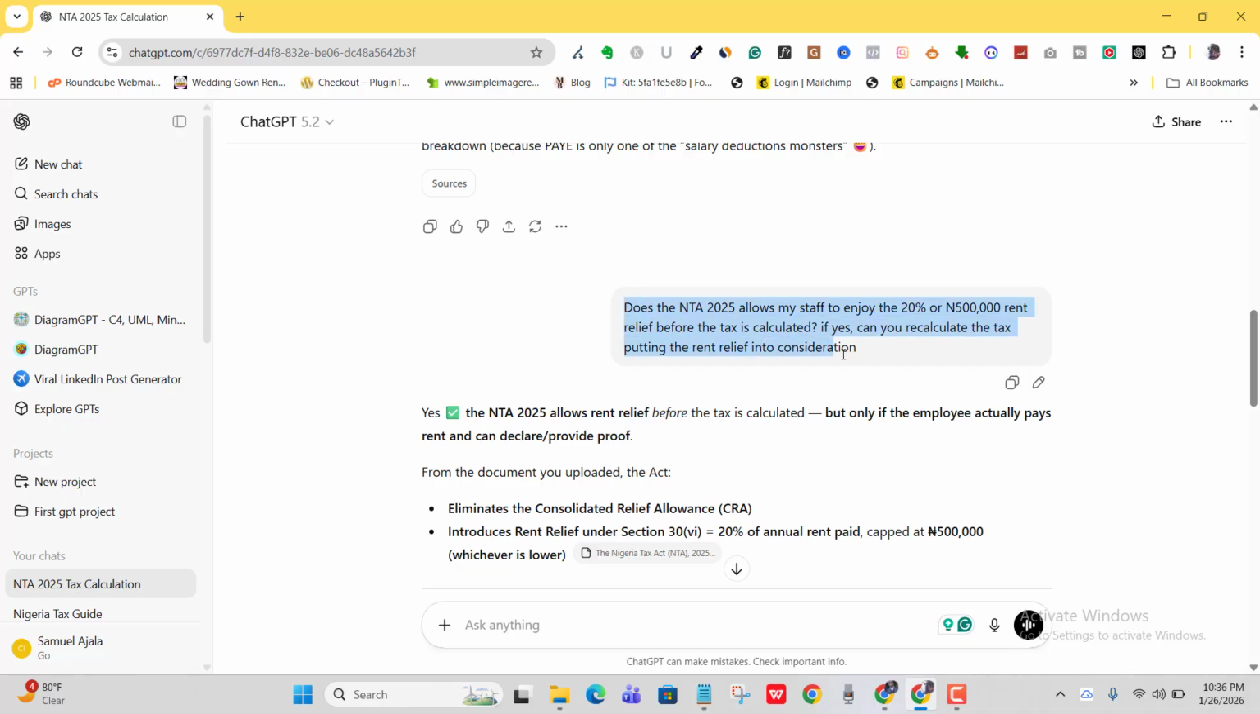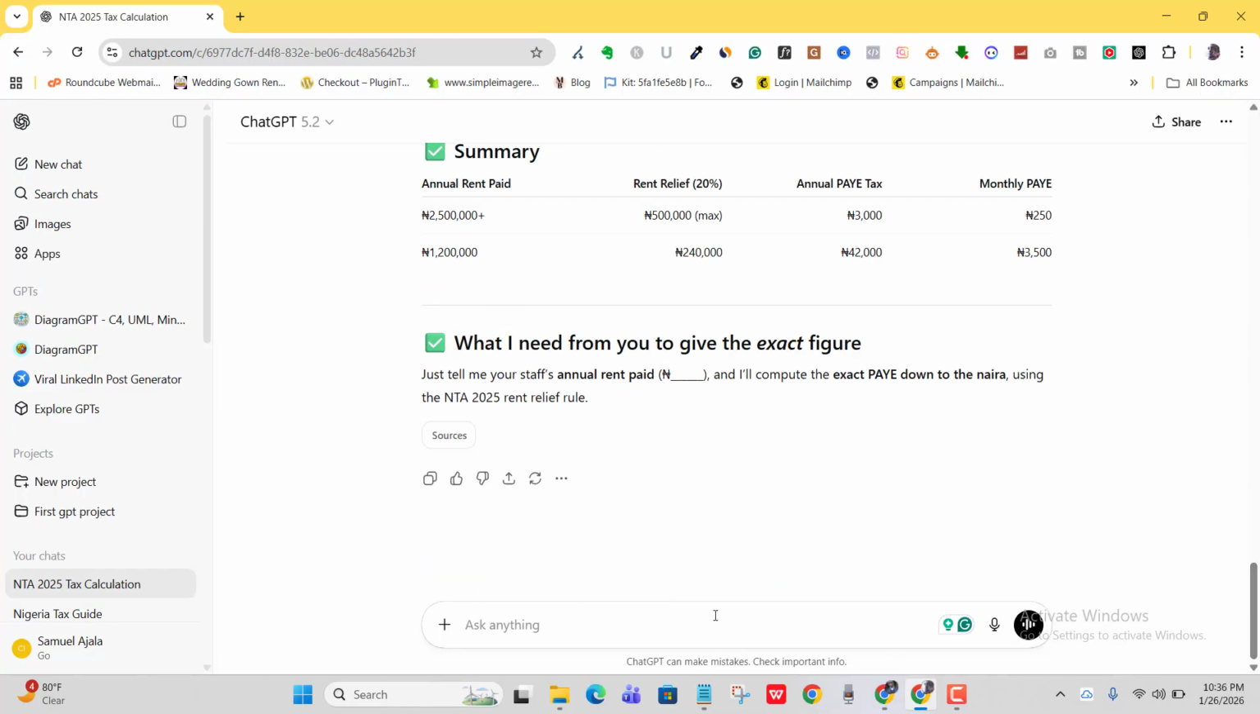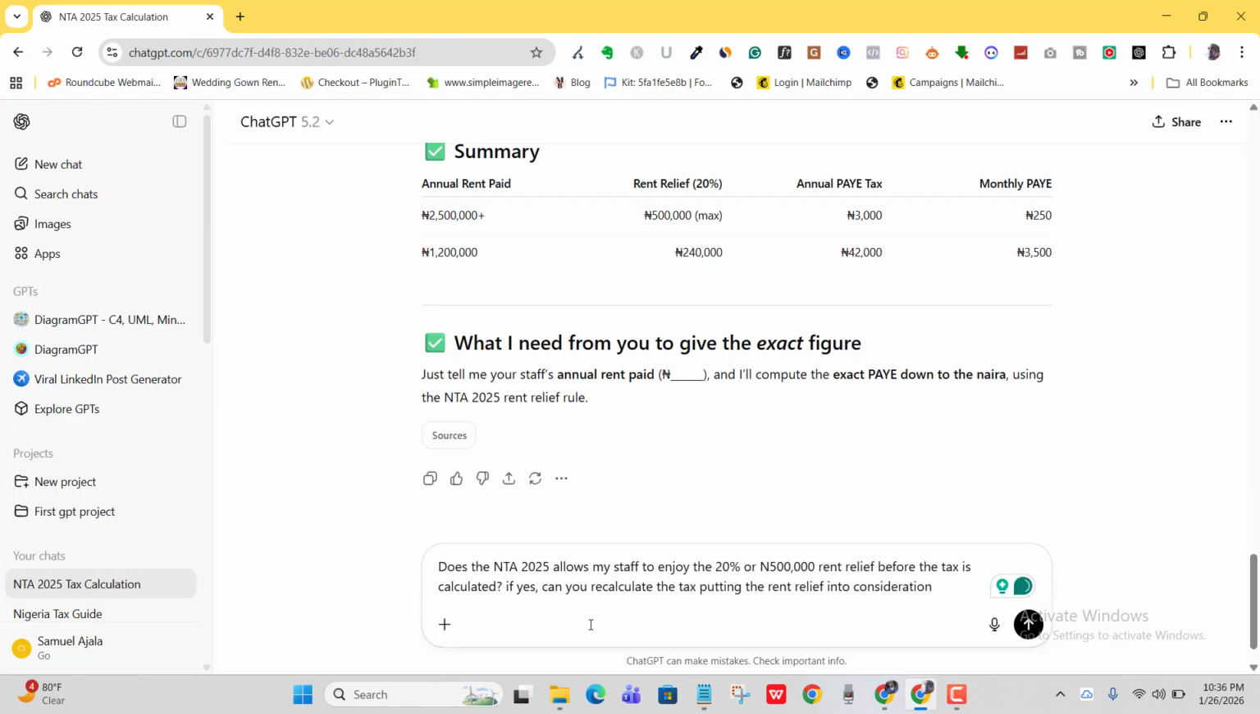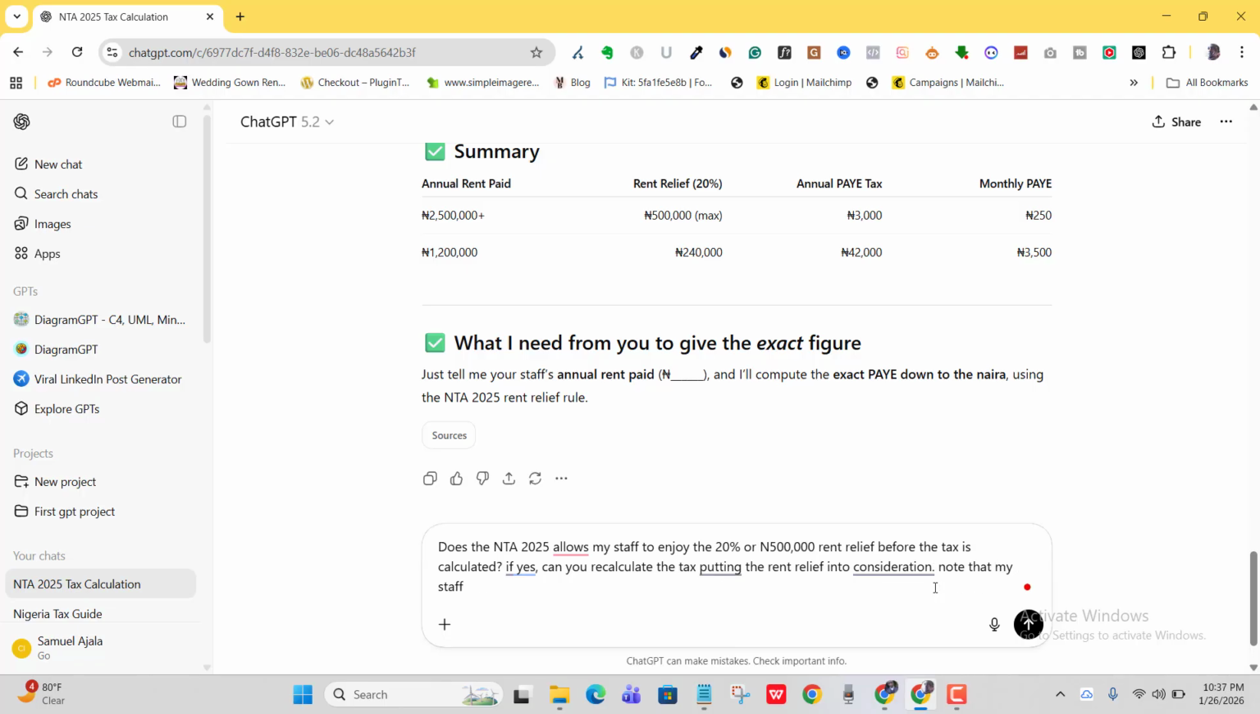All right, so I'll just come here. I'm going to copy this. I'm going to bring it back, and then I'm going to do a little bit of adjustment to that. Consideration. Note that my staff pays an annual rent of 400,000 naira. Okay, so let's see if ChatGPT is going to give me an exact figure now. So let's do that.